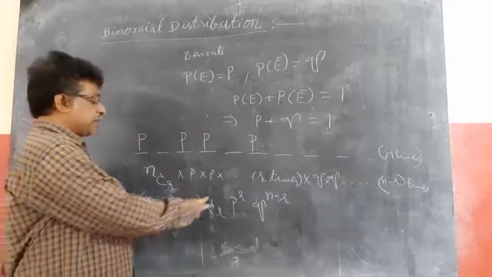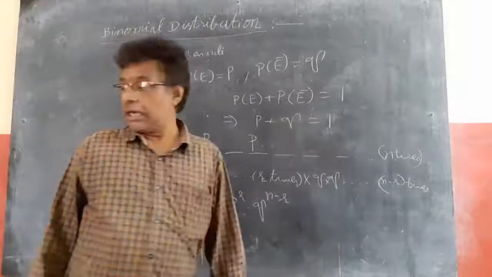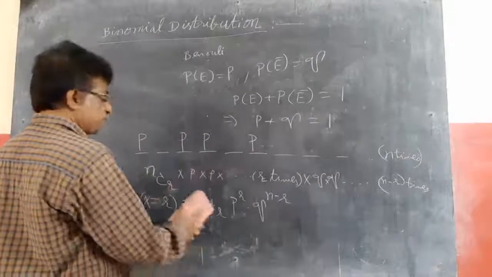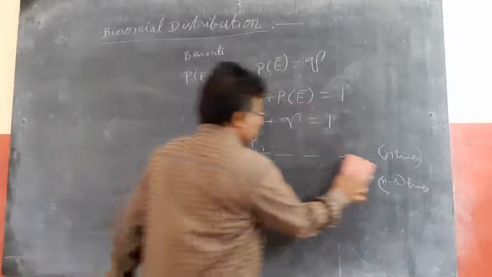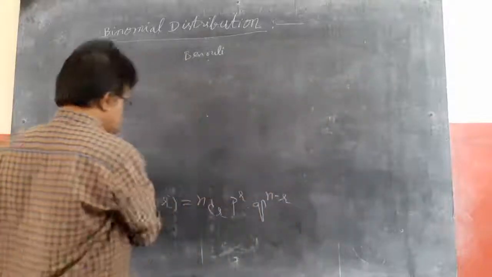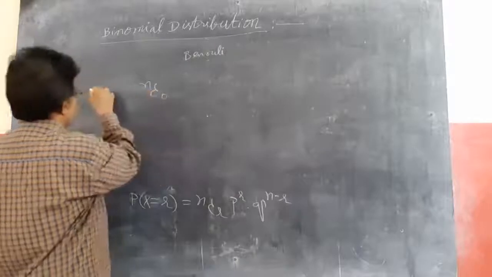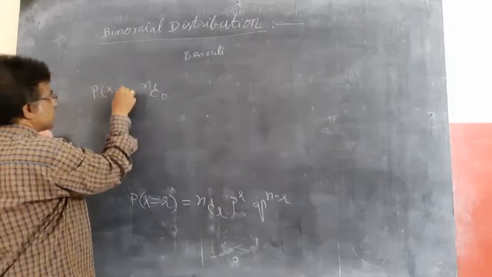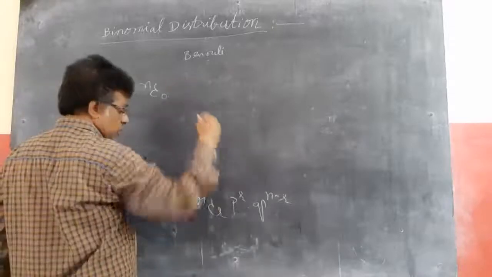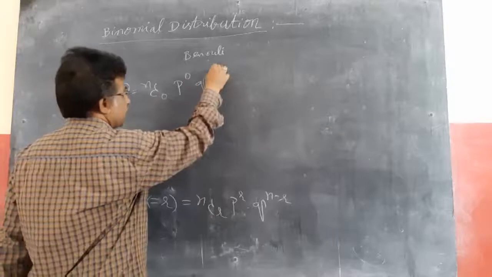So nCr p power r q power n minus r is the probability of getting r successes. If r equals 0, what do I get? P(X = 0) = nC0 into p power 0, q power n.